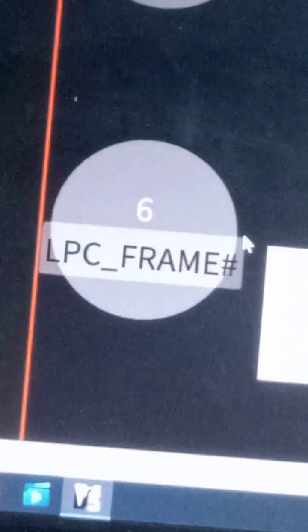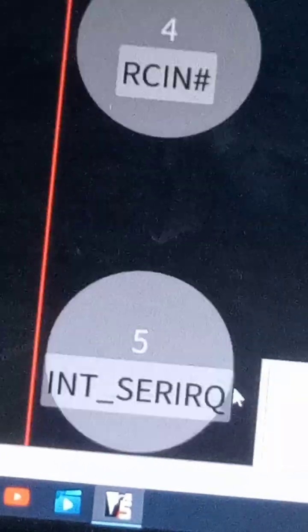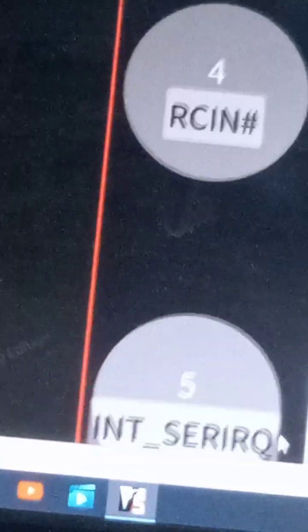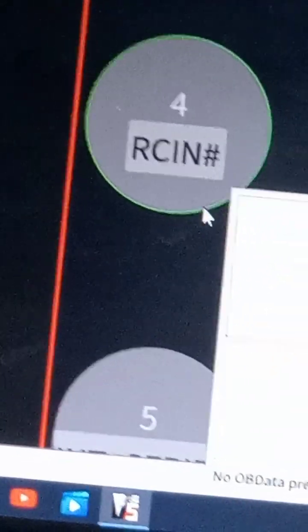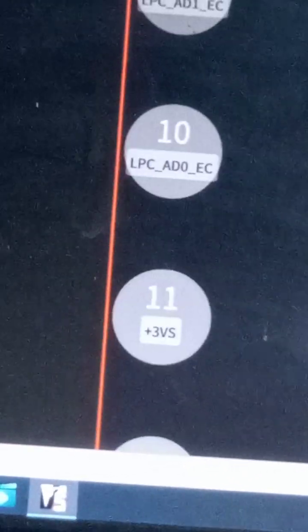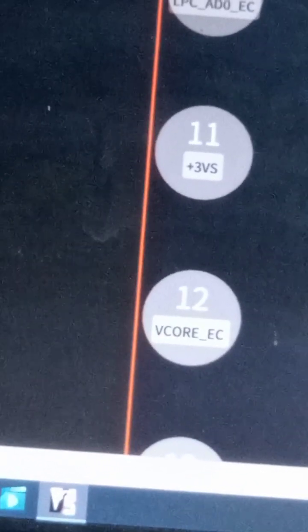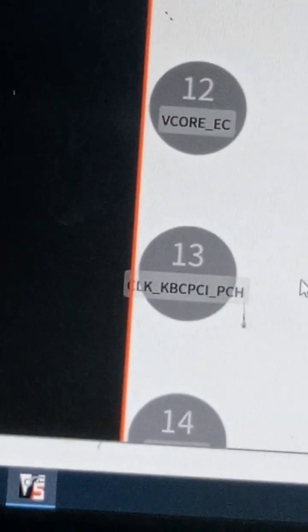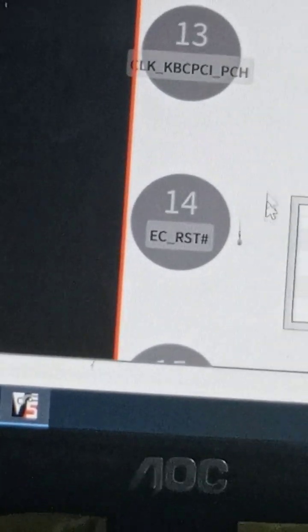So let's look for EC VCC on our pinout. This is EC reset.